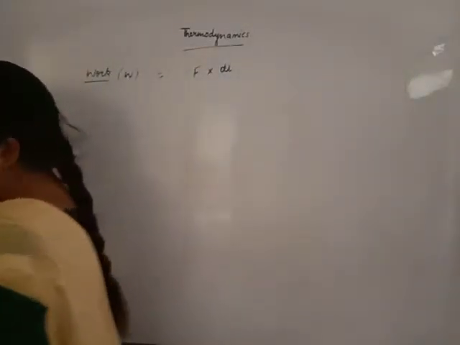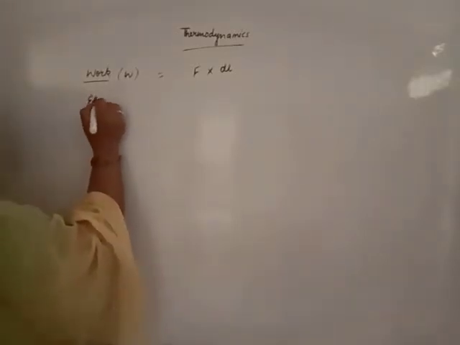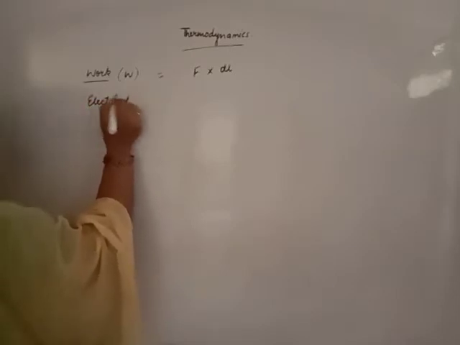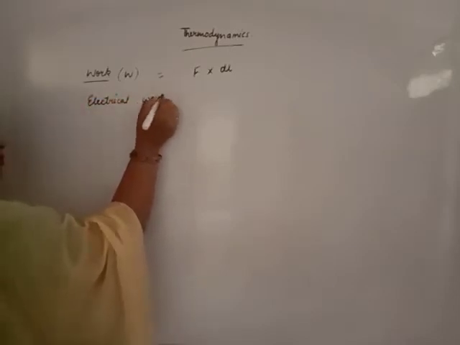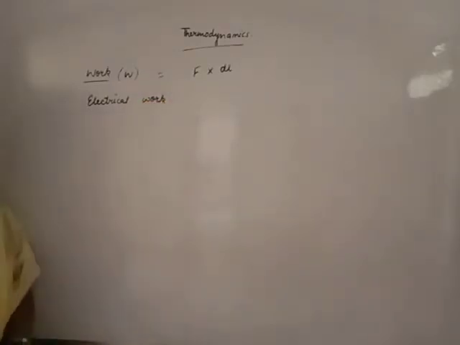Beta, the unit of work is also joule. The unit of work is also joule because it is a form of energy also. Then beta, there are two types of work: electrical work and mechanical work.